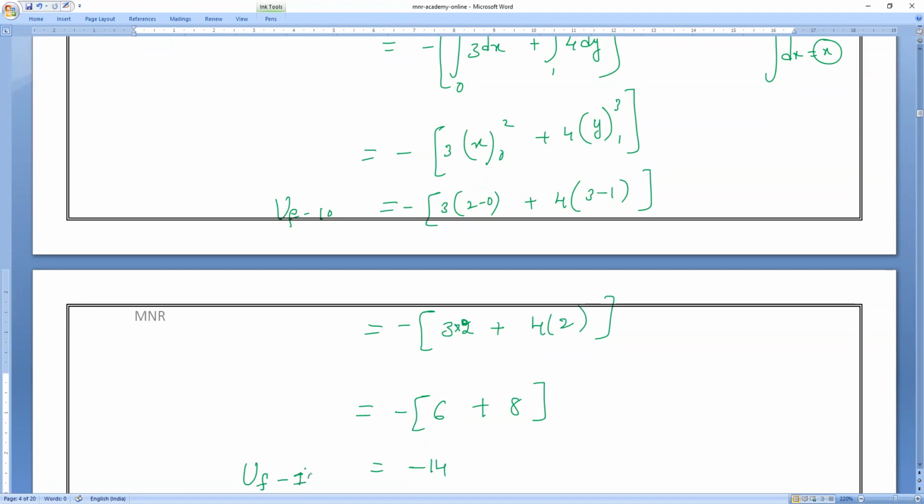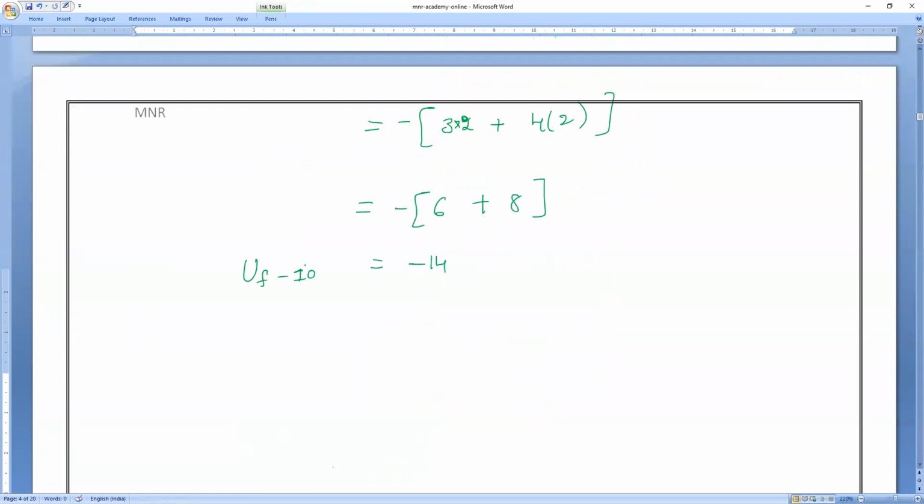Then the minus 10 comes to this side. So the final energy equals minus 14 plus 10, which is minus 4. So minus 4 joules.